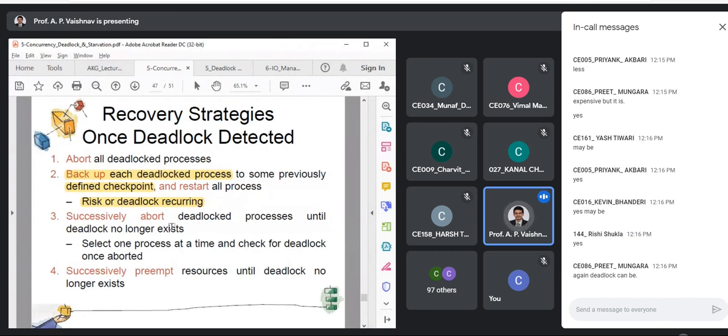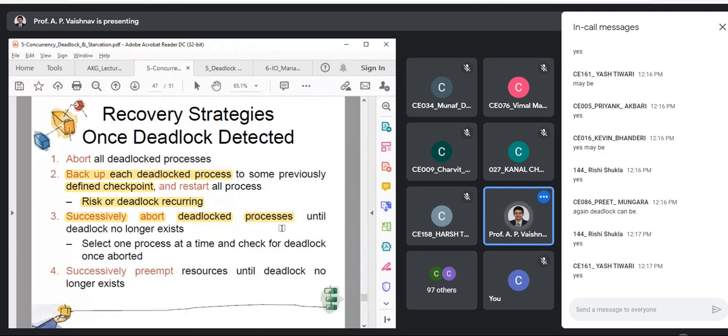That is the third one: successively abort deadlocked processes. That is, if you find that P1, P3, and P4 are deadlocked, you start with P1, abort P1, check. What do I need to check? Run deadlock detection once again. Are you following the process?